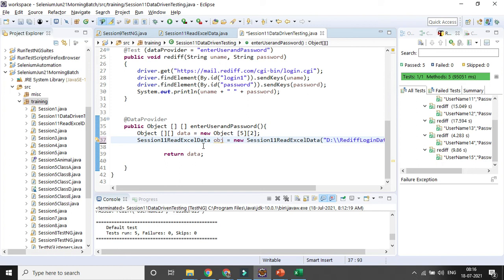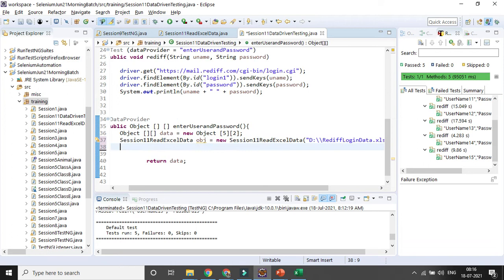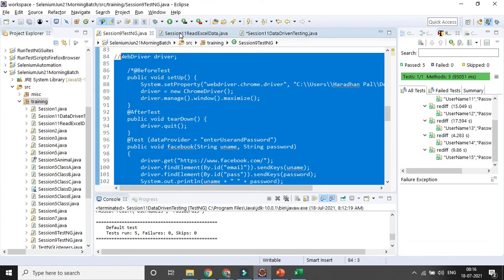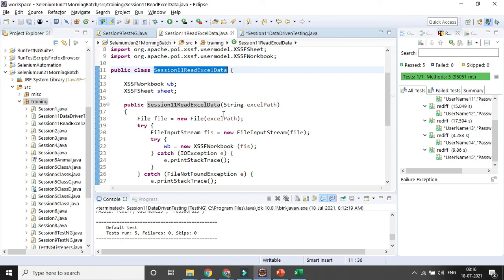Then I will be creating a variable for getting the row, how many rows are available. So this is the first part I have done, based on my method I have written. I am creating an object for this class, and for this class I have created a constructor, so I am providing the path reference here, the Excel path for the Excel.